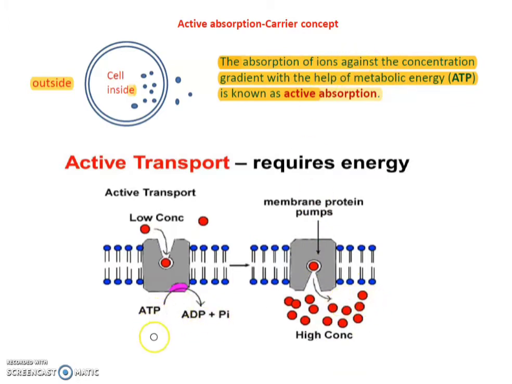If more ions are present inside, even though the ions can be absorbed. The scientist Huber observed in Nitella that there is 1000 times more potassium absorbed in the cell. This is because of active absorption.